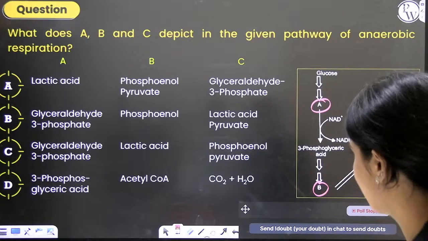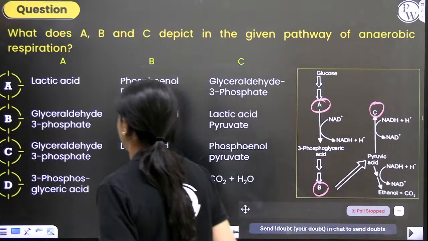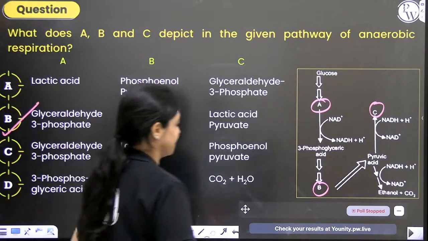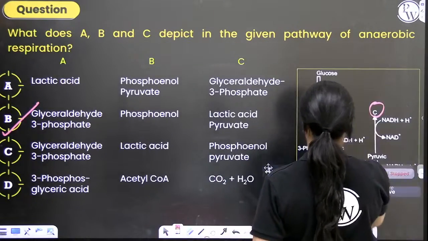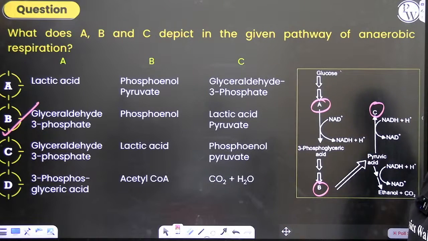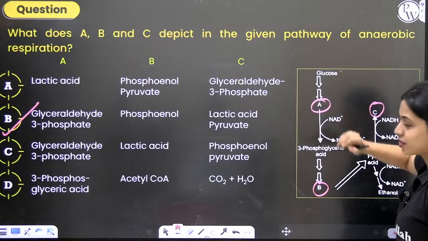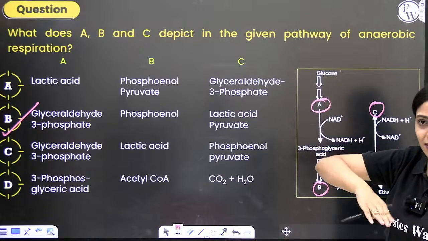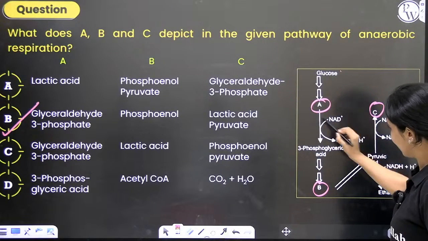Majority of you are saying B, some of you are saying D. The correct answer is option B. Okay, first I'll explain, then we'll see. Here you have glucose. They are showing multiple arrows here. That means it is multiple steps. After many steps, you get A.